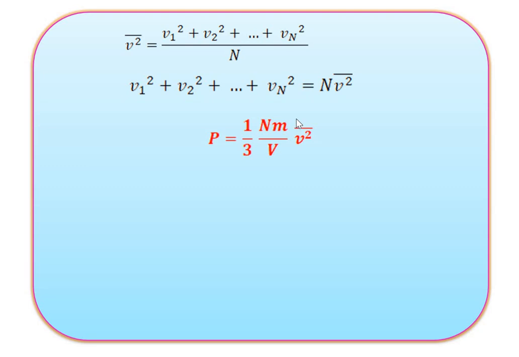We should know that the mean square speed of the gas molecules has the formula V square bar is equal to V1 square plus V2 square up to Vn square divided by capital N. So taking the term V1 square plus V2 square up to Vn square outside, the multiplication is N times V square bar. Putting the values in the equation, we get P is equal to 1 by 3 Nm divided by the volume V into V square bar.